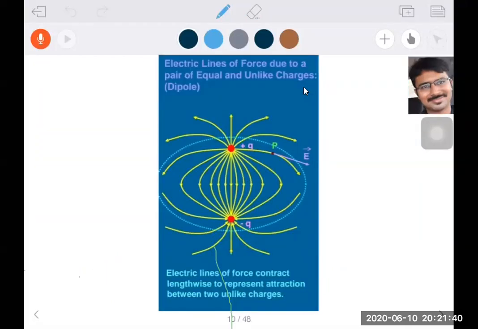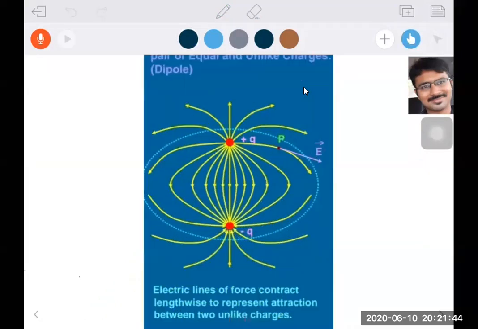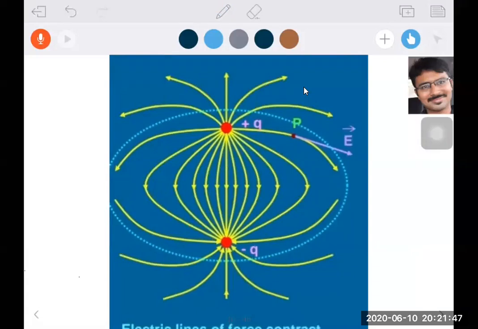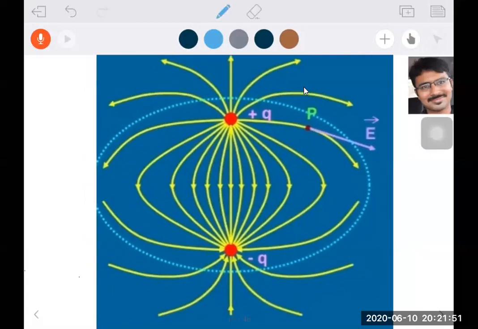Next, you observe here beta. Here you can observe it is a dipole. Dipole means one positive charge and one negative charge, separated by some distance. A positive charge and a negative charge separated by some distance is called a dipole. So one positive charge is there, one negative charge is there. They are separated by some distance. It is called a dipole.